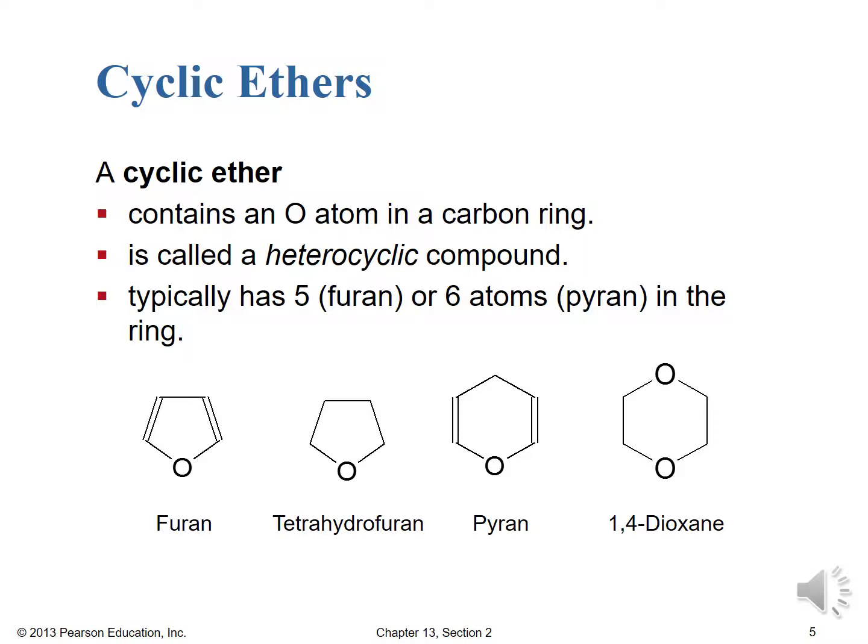So furan is a 5-membered cyclic ether, so 4 carbons and an oxygen. We'll talk about furanoses when we get into carbohydrates. Tetrahydrofuran is a very common organic solvent, THF as it's commonly abbreviated. Pyran is now a 6-membered ring with one of the positions being an oxygen, a bridging ether oxygen. And we'll talk about the pyranoses when we get into carbohydrates.